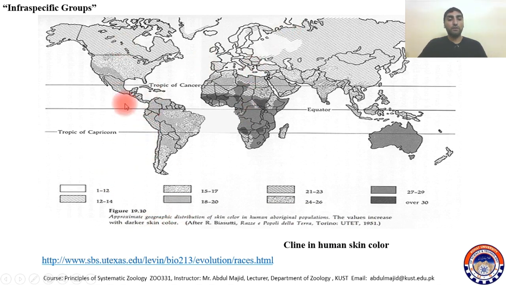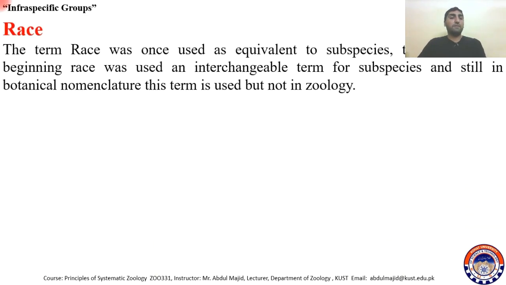Now, if you look at this one, 1 to 12, 15 to 17. When you go from north to the south, you can see this increase in the darker skin color. So these are different clines.